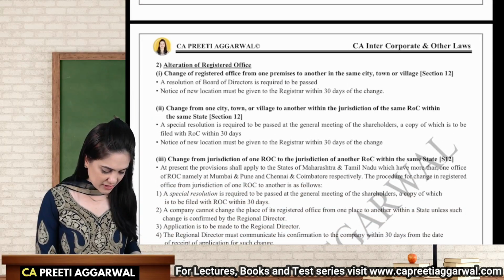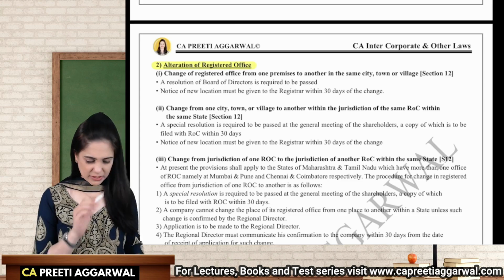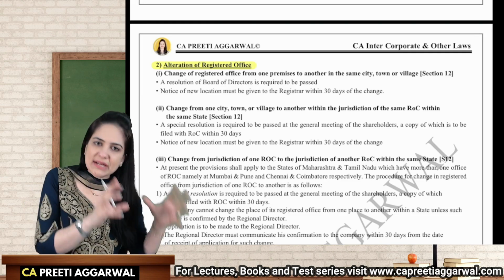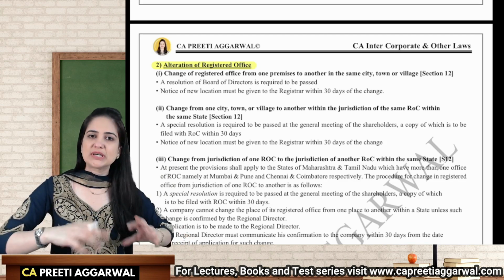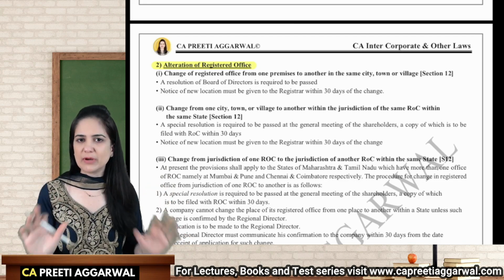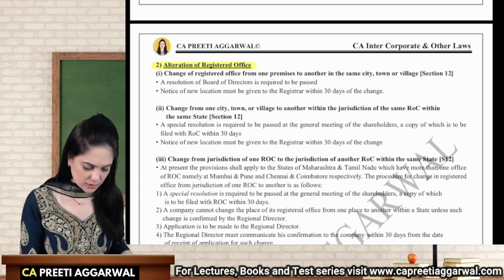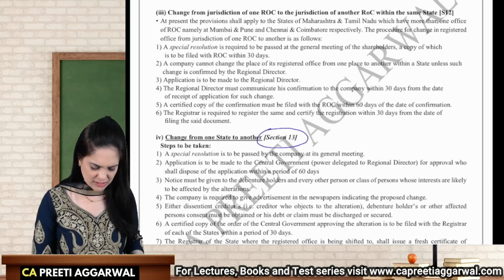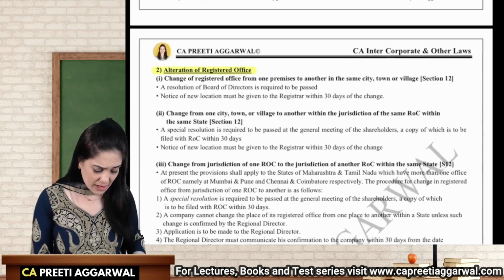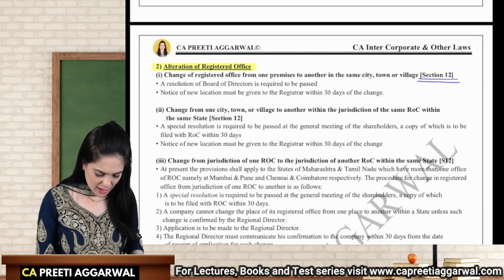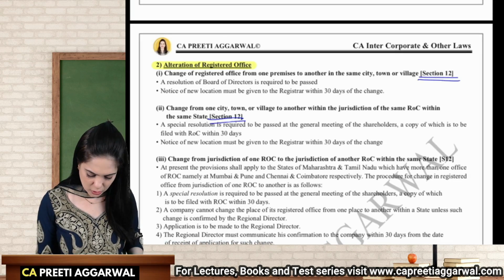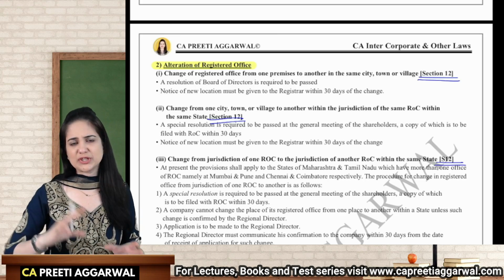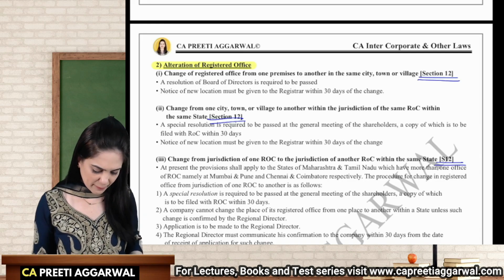Okay, next we have alteration of the registered office. Now please note that because only the state is mentioned, only when you change the state, your memorandum will be altered. In other cases, memorandum will not be altered. So in case of change of state, section 13 will apply, because that is the section for alteration of memorandum. In other cases, section 12 will prescribe the procedure for altering the registered office. Only when state is changed, section 13 will apply. That is alteration of the memorandum.